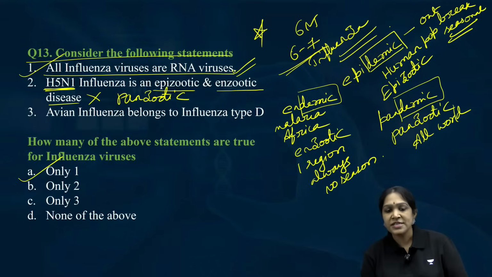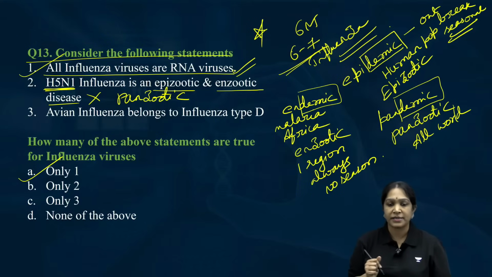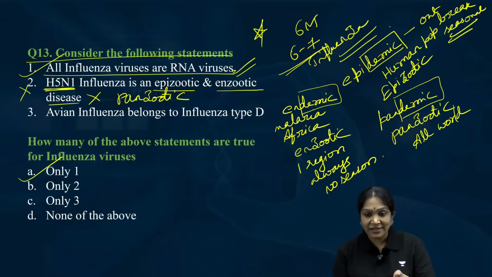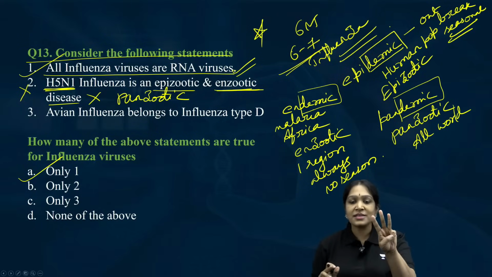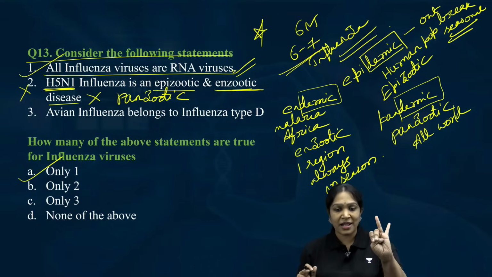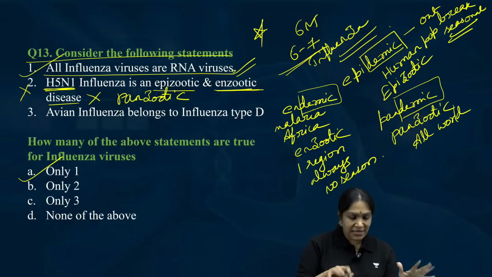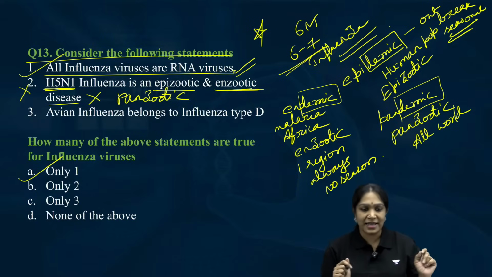Now you have this bird flu all over the world. So this is a wrong statement. I could have given only epizootic, right? I have given this word also only to tell you these three. Epizootic, enzootic, panzootic words introduce. That is my target. So that is the reason why this statement is made like that.